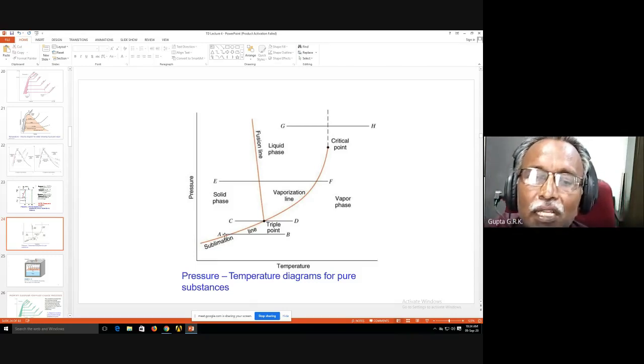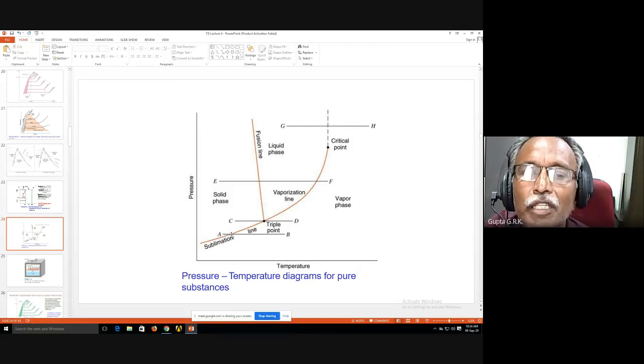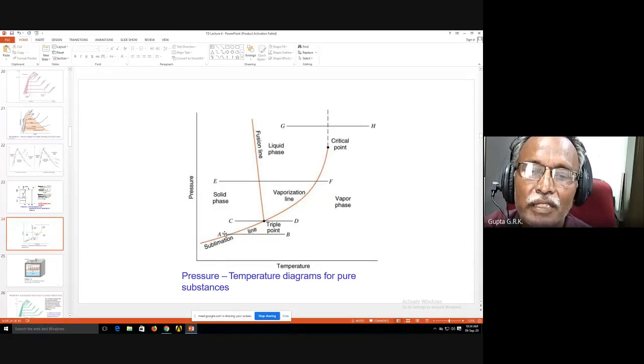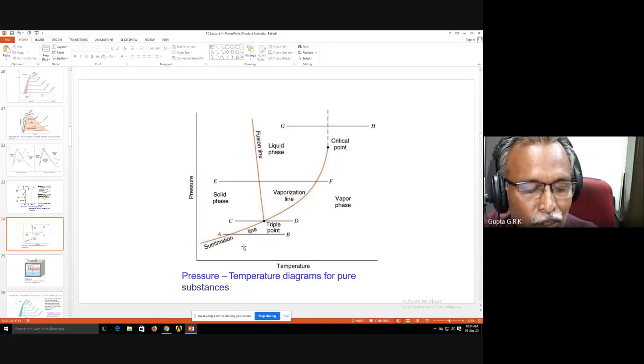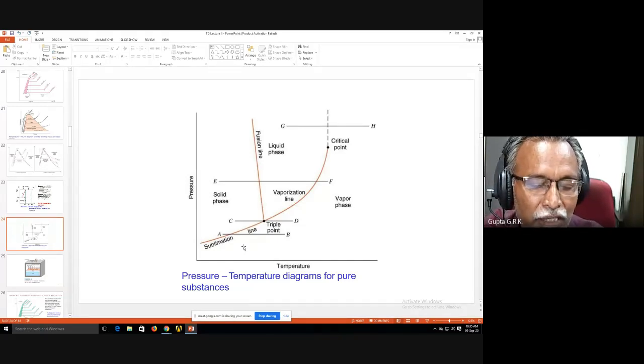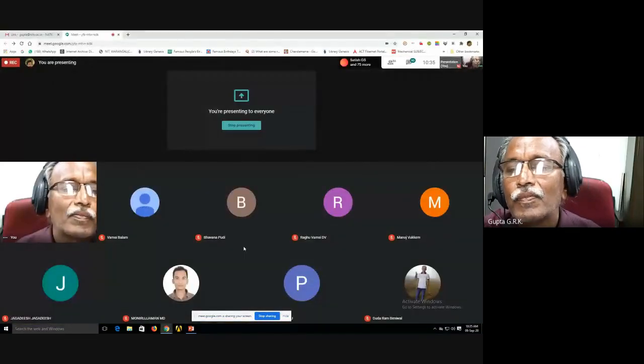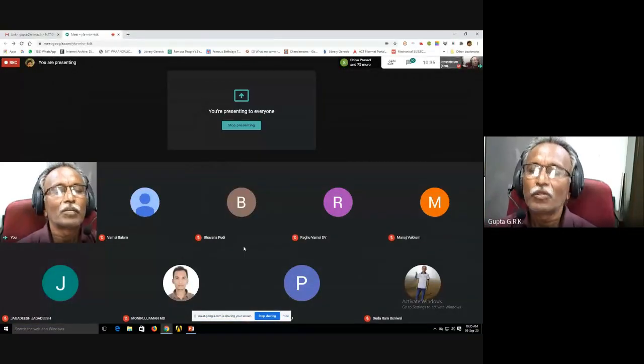So A is completely solid and it is getting heated. When it is crossing, the solid becomes completely vapor. So the solid phase to vapor phase, sublimation is taking place. So A to B. And suppose I cool it from B to A, again it starts cooling, the vapor starts getting solidified. Can anybody tell me what is the opposite of sublimation? Vapor to solid phase, right? Opposite to sublimation. Can anybody tell me what the process is called?